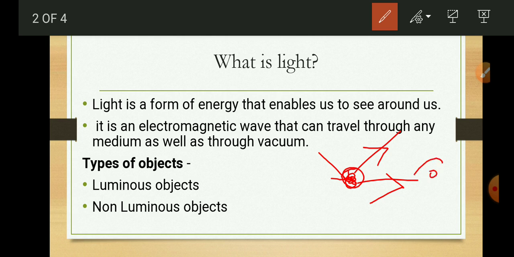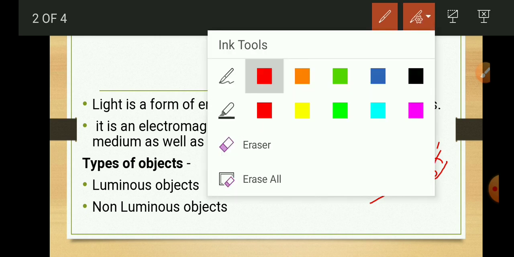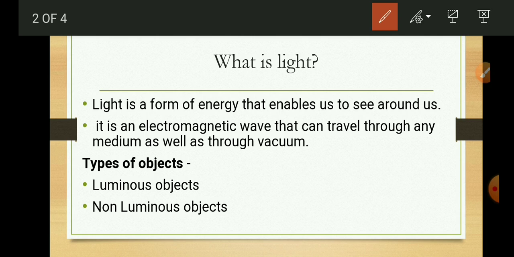That reflected light enters our eyes and forms an image of that object in our eyes and we can recognize that object. So, light is the form of energy which enables us to see the things present around us.